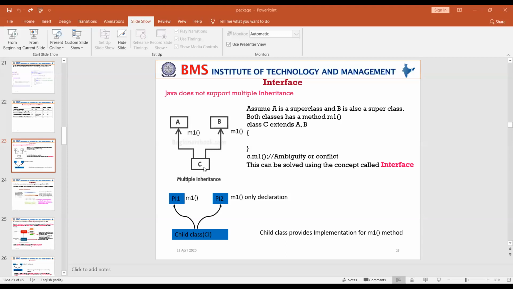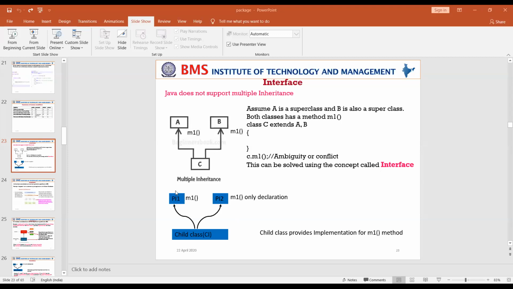Now the question is, if I have to implement the same concept in some way in Java, how can I do it? Do we have any other way to overcome that problem? Definitely yes. That can be done using the concept called an interface. Java doesn't support multiple inheritance, but if you want that concept implemented in Java, we can use an interface. Suppose I want to solve the same problem using an interface, how do I do it?